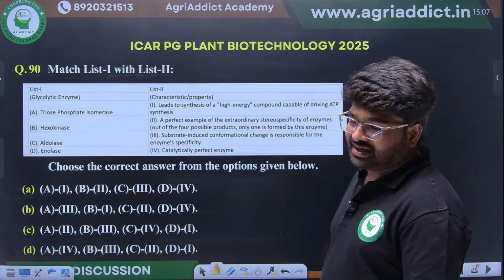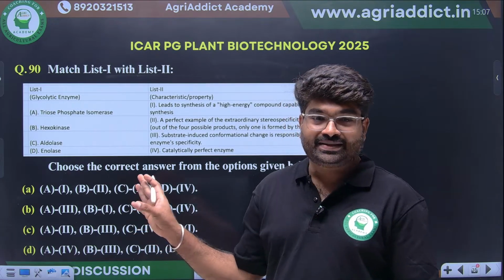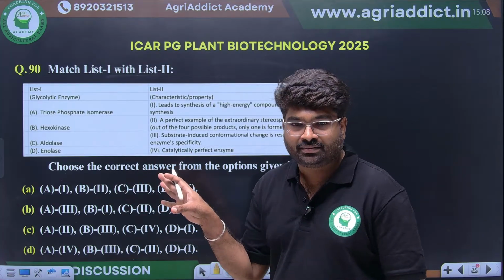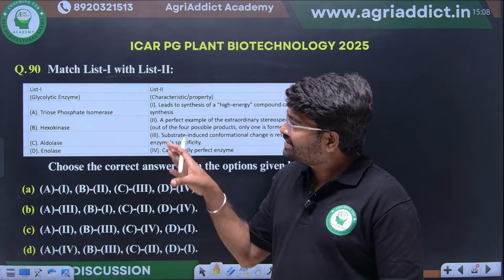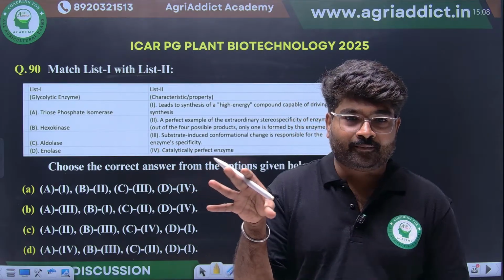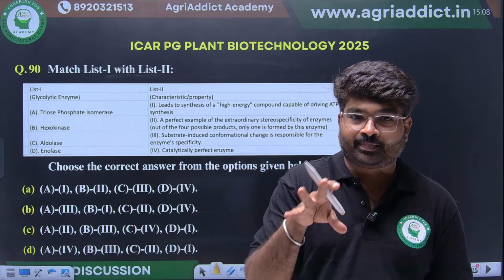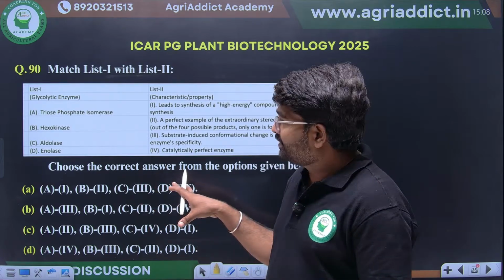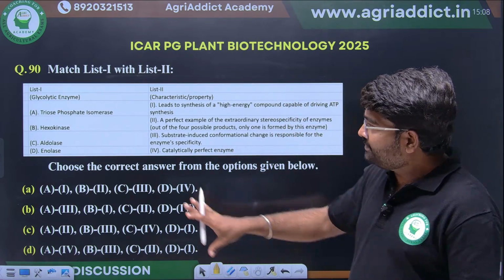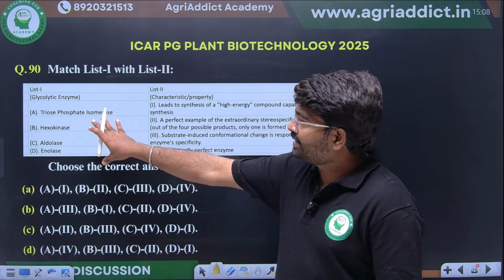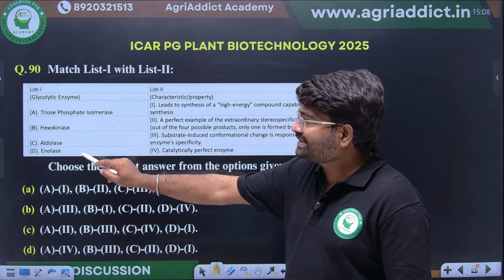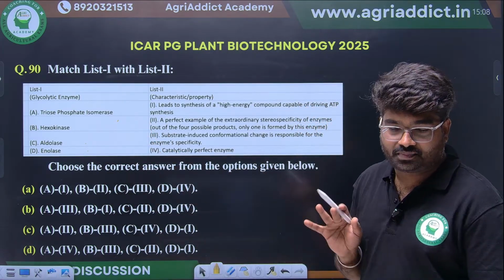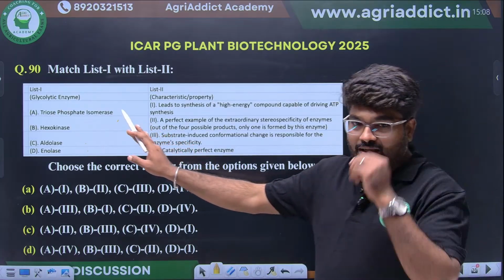Okay. This is another important thing they have asked from enzymology, but a little more difficult question. These are some of the deciding factors that will decide the top 5 ranks. They are asking here the mechanism of each and every enzyme: whether it's an induced fit model, how the catalytic activity is there, how the activity is regulated. You observe here clearly, they have given 4 enzymes: triose phosphate isomerase, hexokinase, aldolase and enolase. All these enzymes are coming in the glycolysis pathway. We know each and every step of this reaction.